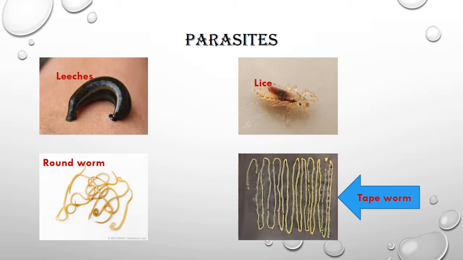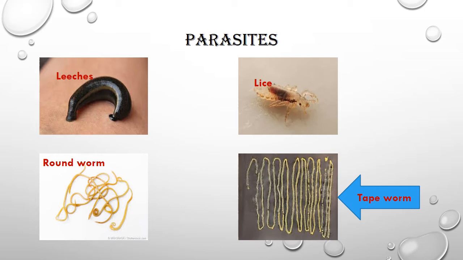They live on the body of other animals and suck their blood. In this way they get the food from the other animals.